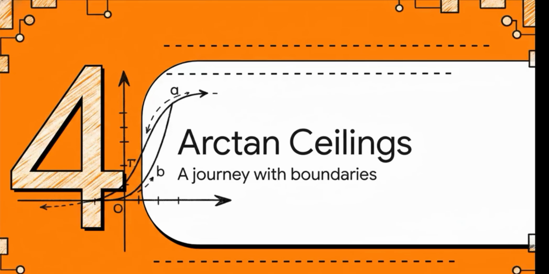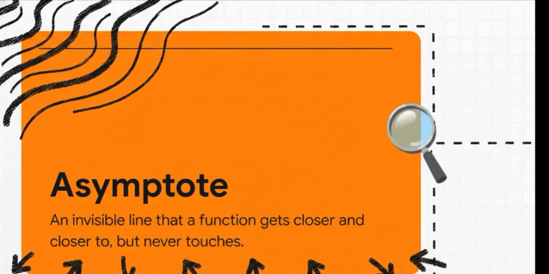All right, our final function today is a whole different ballgame. This is the inverse tangent, and its journey is so fascinating because, unlike the rocket or the hiker, this path actually has boundaries. It doesn't fly off to infinity. It's contained. To really get this, we need a new concept, the asymptote. And honestly, it's super simple. Just think of an asymptote as an invisible ceiling or an invisible floor. The path of our function will get closer and closer to this line, but it can never, ever touch it or cross it.